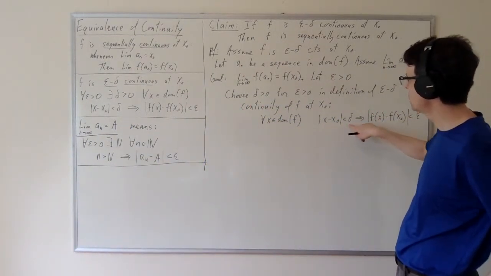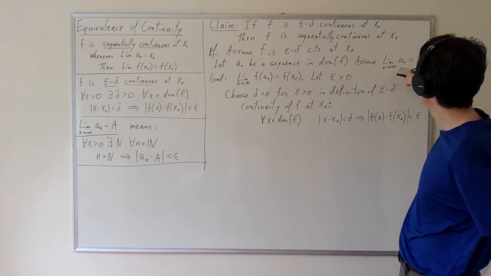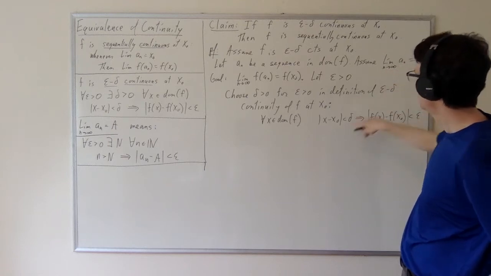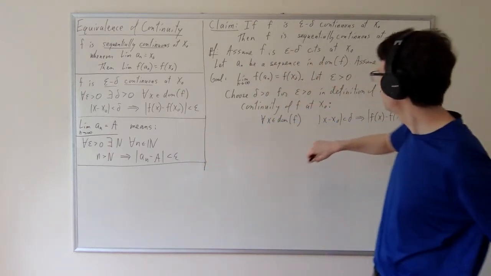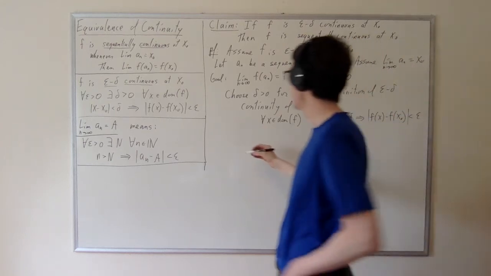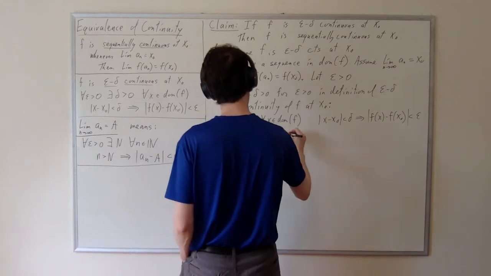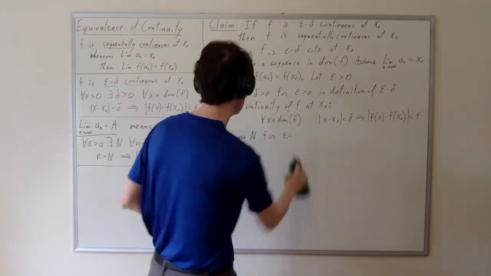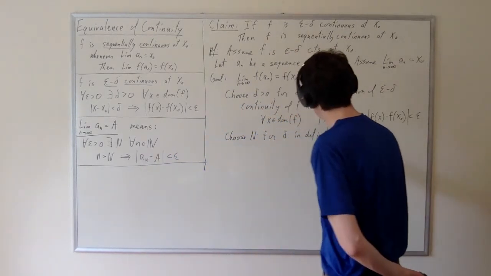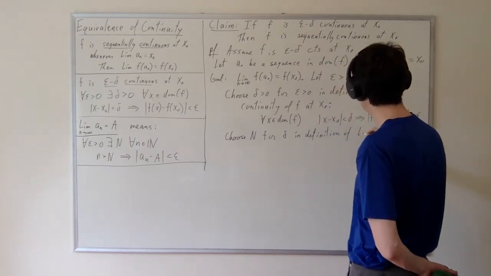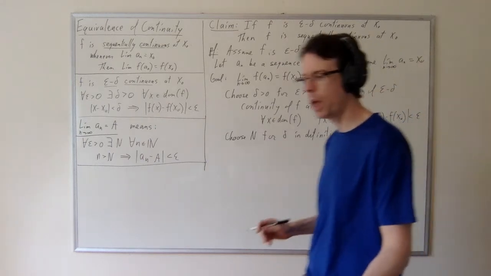And so now we have a delta, and notice that I am really interested in demonstrating that |x minus x naught| is less than delta, but I also have this limit. The limit as n approaches infinity of a_n is equal to x naught. And so I'm going to use this delta as if it were an epsilon in the definition of the convergence of a_n to x naught. So now I'm going to choose N for delta in the definition of the limit of a_n equal to x naught. So I'm choosing N for delta.